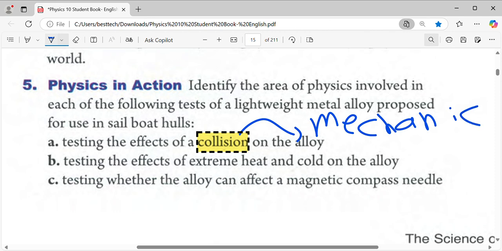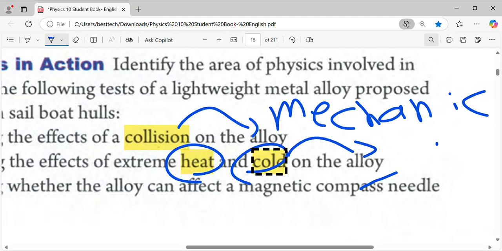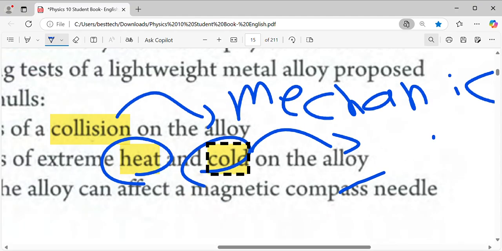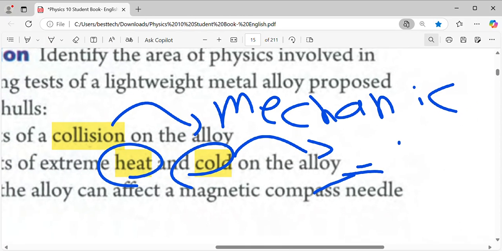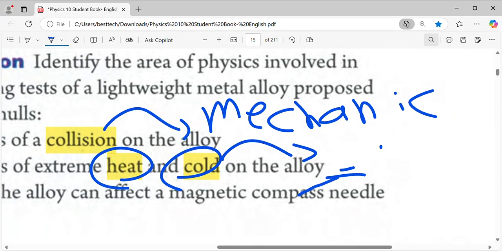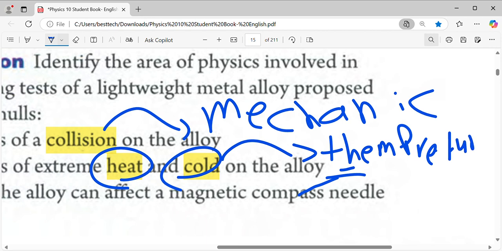Okay. Part B, testing the effects of extreme heat and cold. Look, highlight now: heat and cold. So together, heat and cold, it's about temperature, because it's certain heat and cold.